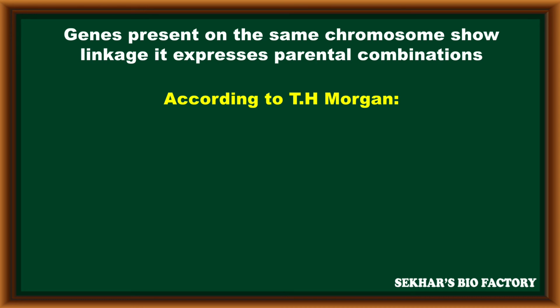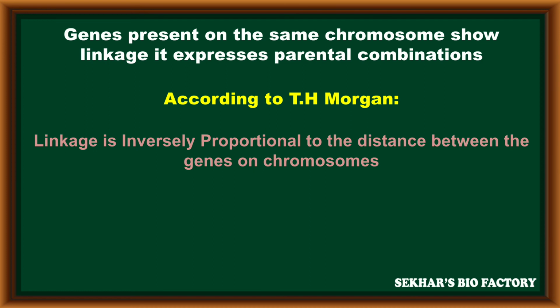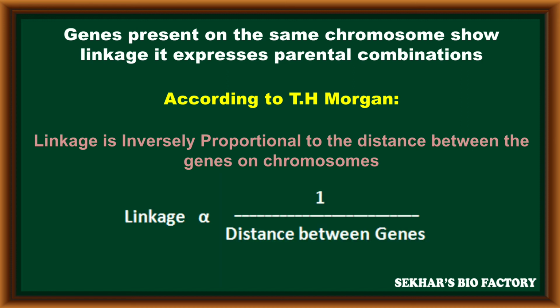According to T.H. Morgan, linkage is inversely proportional to the distance between genes on a chromosome. This is the formula given by T.H. Morgan for linkage.